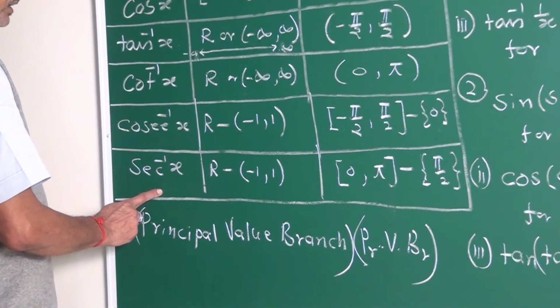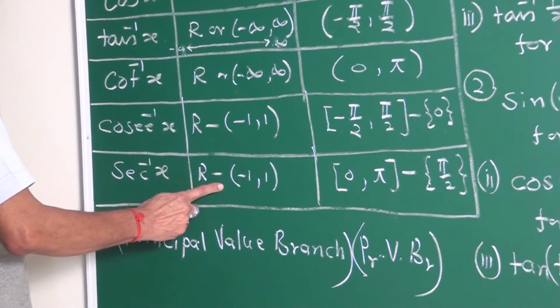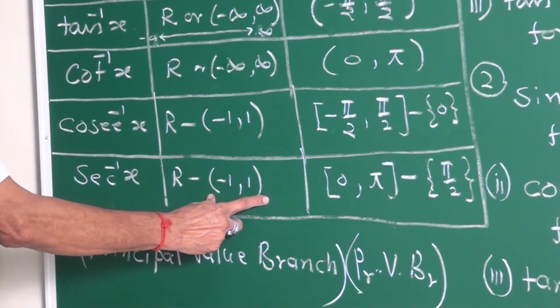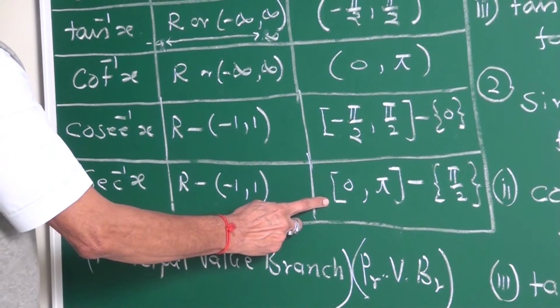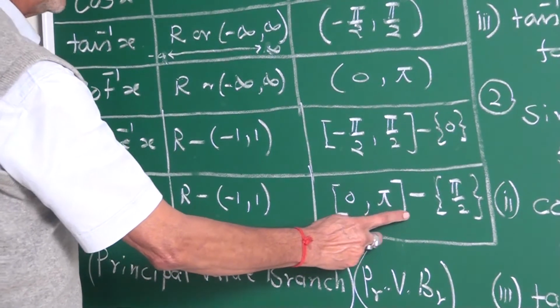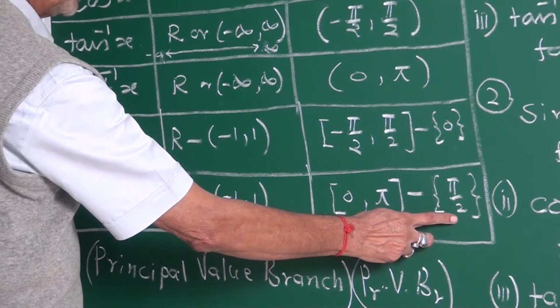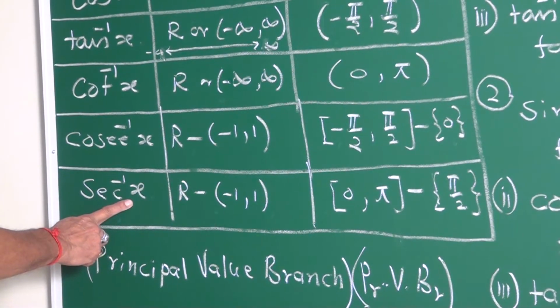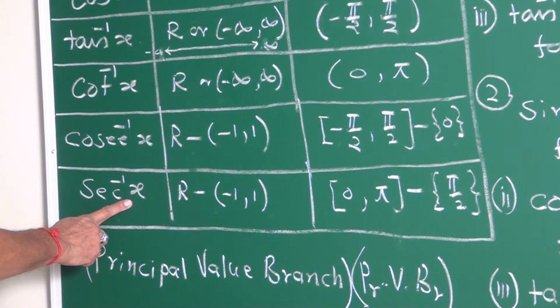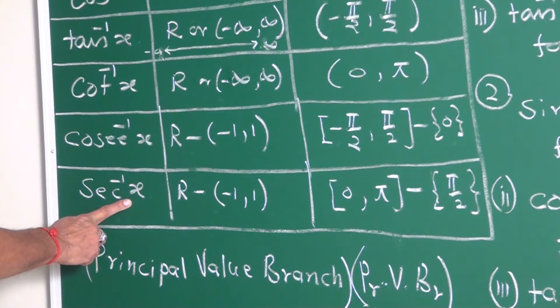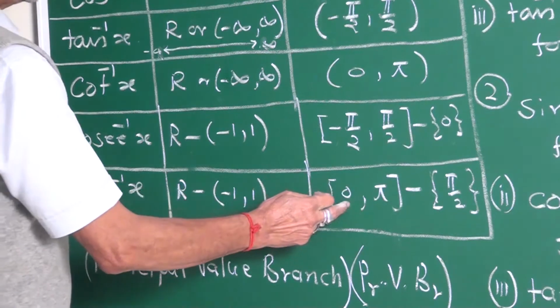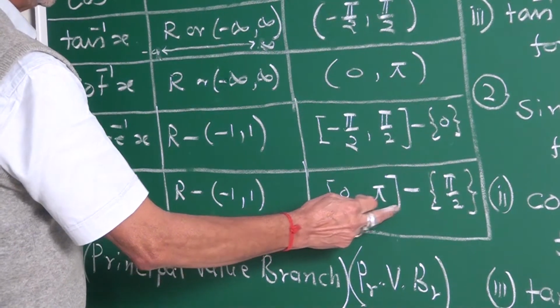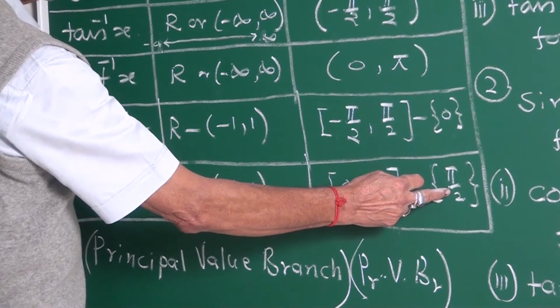For sec inverse x, the domain is R minus the open interval minus 1 to plus 1. And for the range, it is the closed interval 0 to pi minus the value pi by 2, because sec 90, what is sec 90? 1 upon cos 90. What is cos 90? 0. 1 by 0 means what? Undefined. Therefore, it is the entire set of values between 0 to pi except at pi by 2.